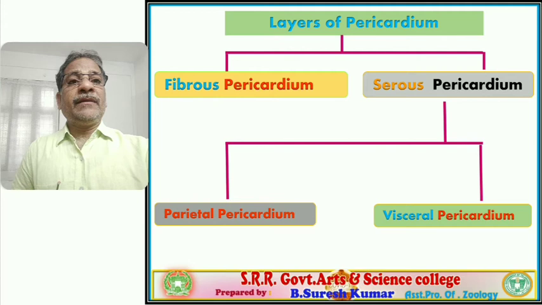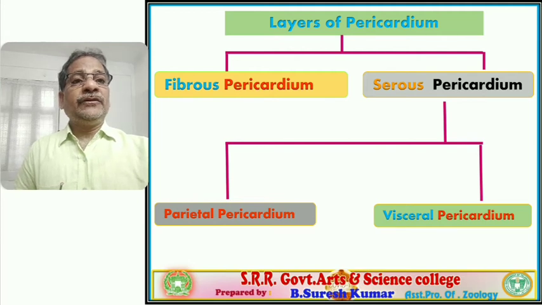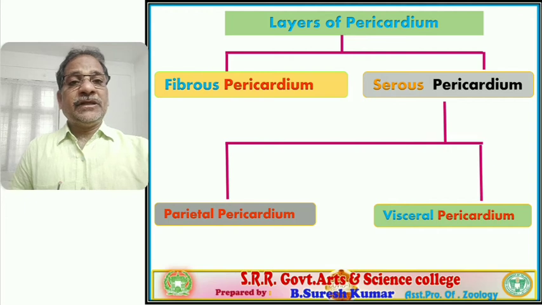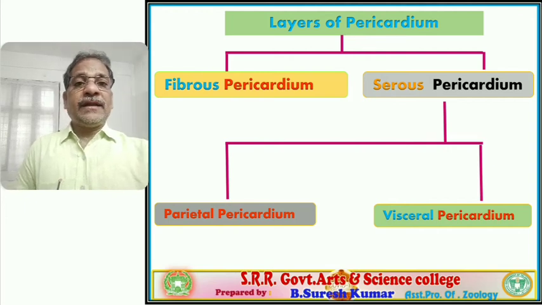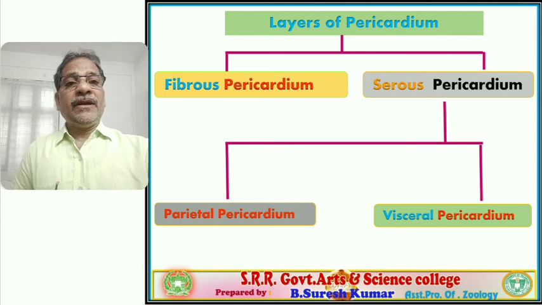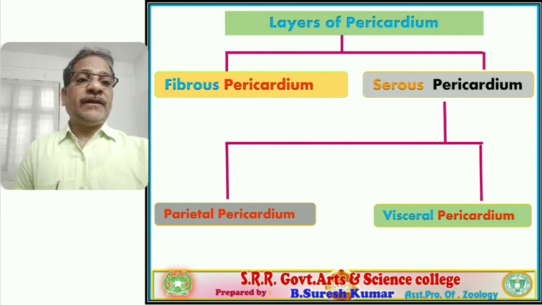Remember, follow. This is the classification of the pericardium layers. Once again, observe that the pericardium is a sheath that includes layers. The outer layer is fibrous pericardium, the inner layer is serous pericardium. The serous pericardium is again differentiated into two layers: the outer parietal pericardium, the serous parietal layer, and the inner visceral pericardium.